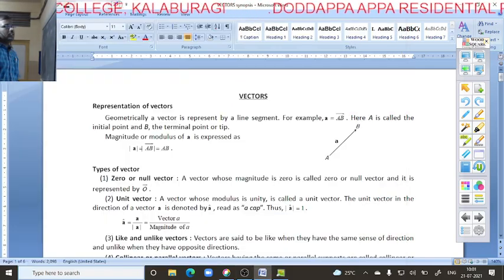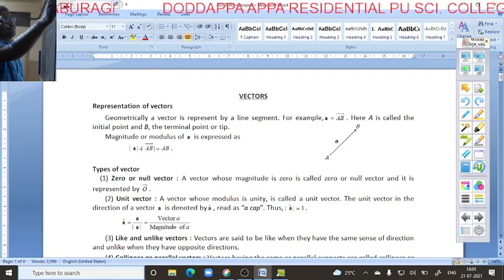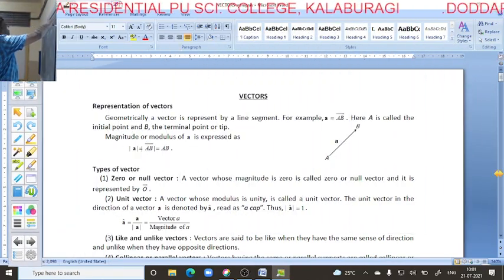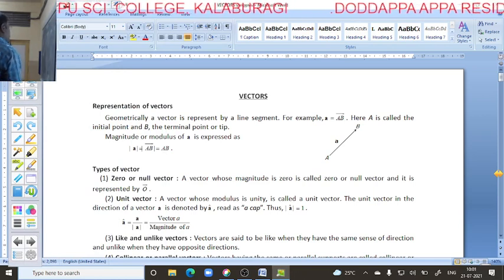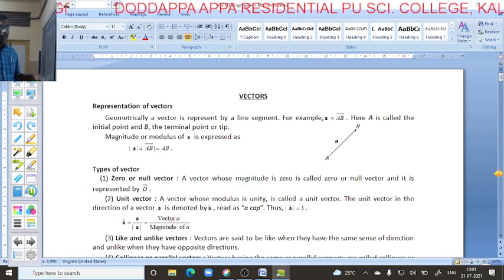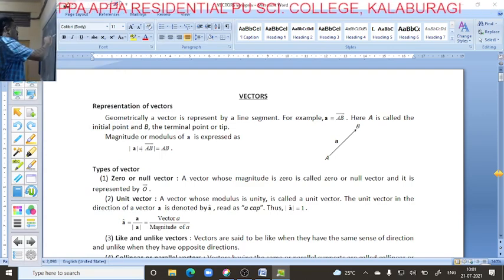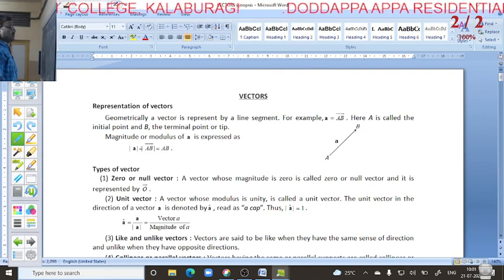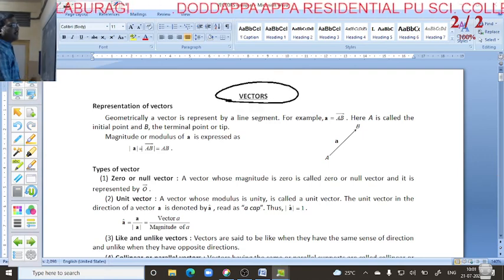Good morning, students. Today we discuss a new chapter, that is vectors. We already studied vectors in theory classes. Today we discuss the main points. First we discuss what we mean by a vector.